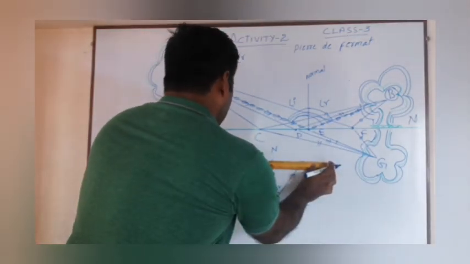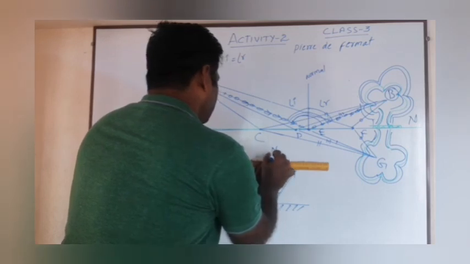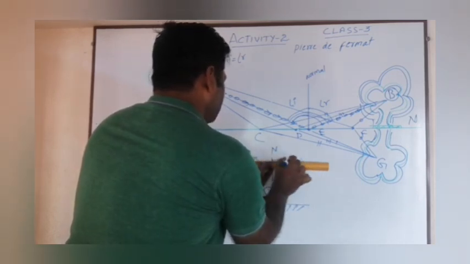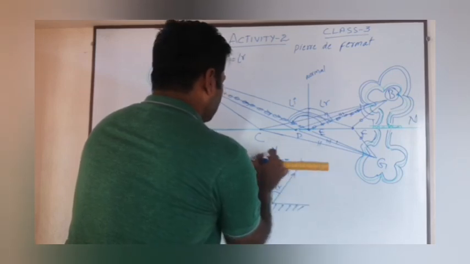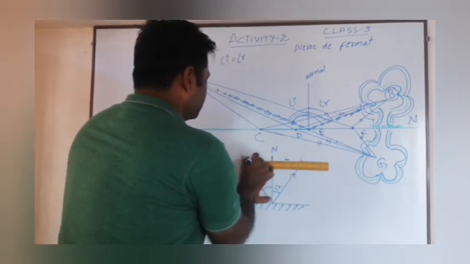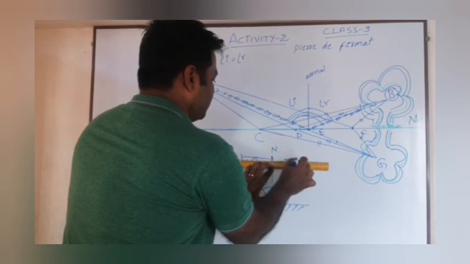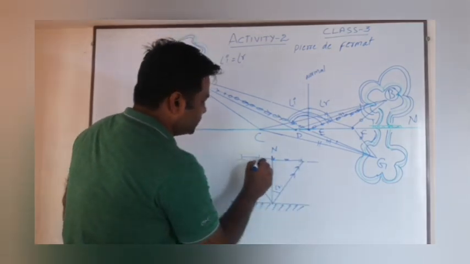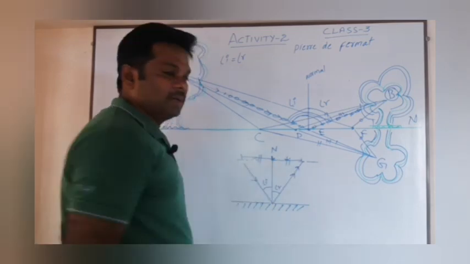Look, what is the distance from here to here? It is equal to the distance from here to here also. Equal distance from the normal. The incident ray starts its journey here, and the reflected ray will be incident here from the normal. If you observe, these two distances are equal.